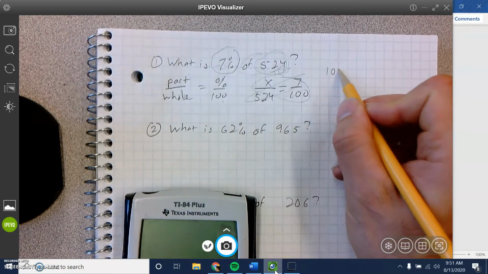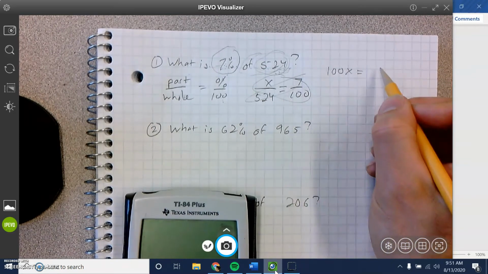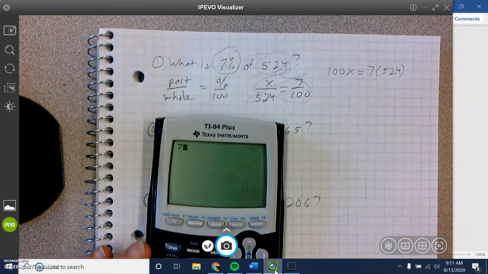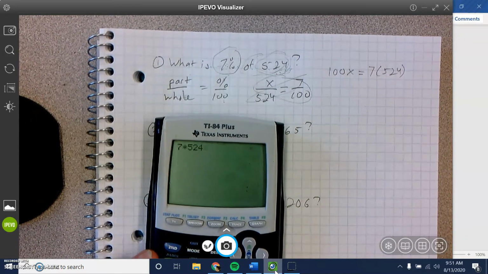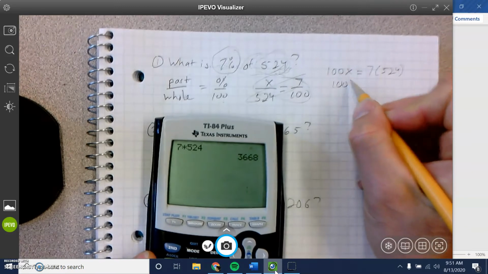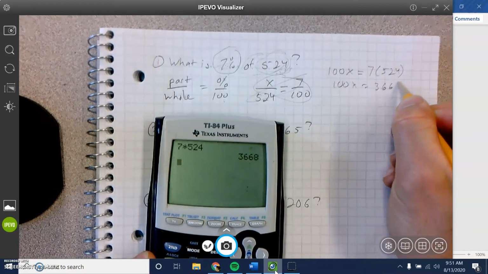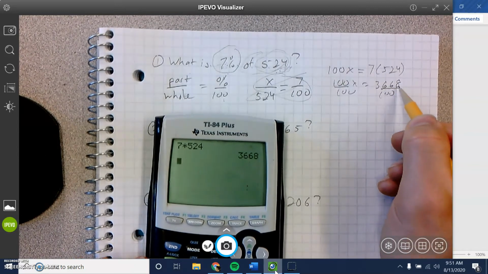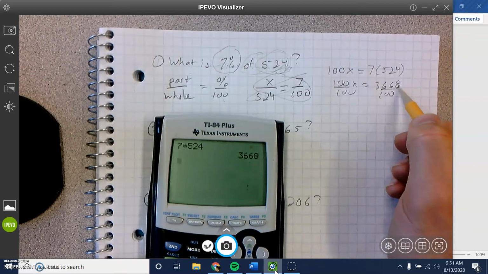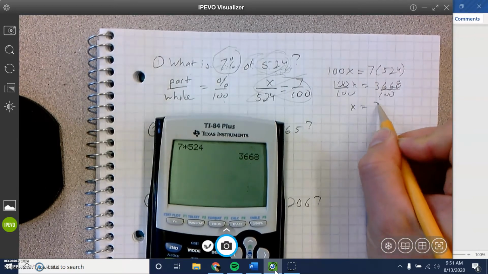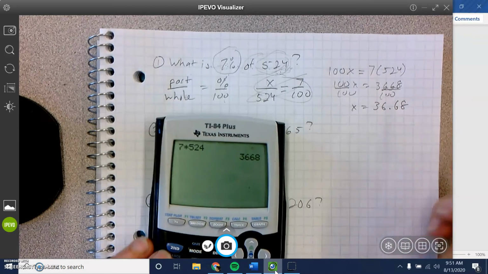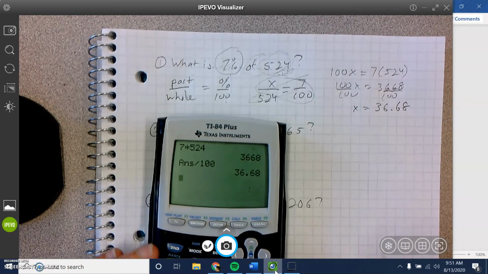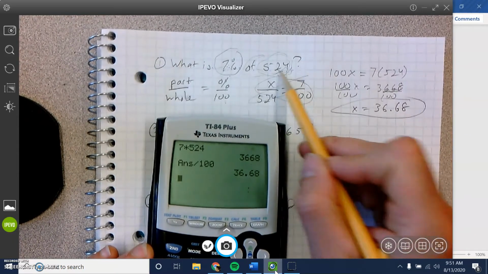So it's 100x equals 7 times 524. 7 times 524, bam. 100x equals 3,668. Divide by 100. Or move the decimal 2 to the left, because if you move it 1 to the left, that's going to be divided by 10. We're dividing by 100, so you move it 2 to the left. And that's going to be 36.68. So let's just double check. Whoop, there you go. Got it. Which is below 10%, which is 52.4.